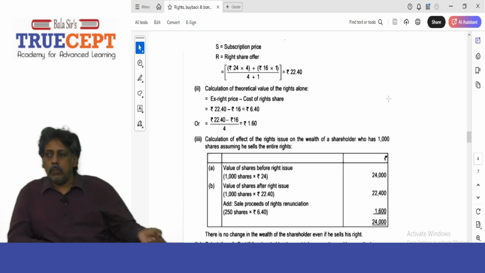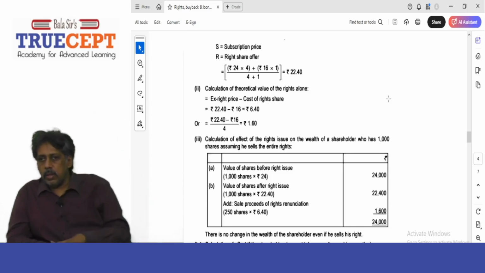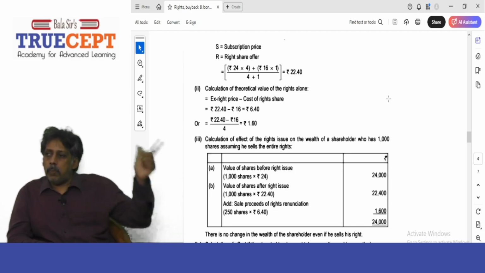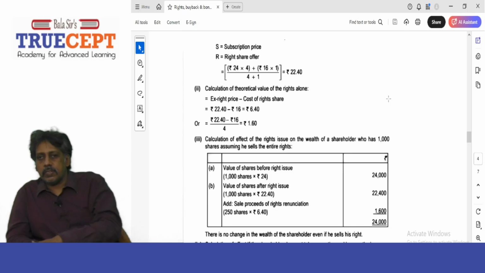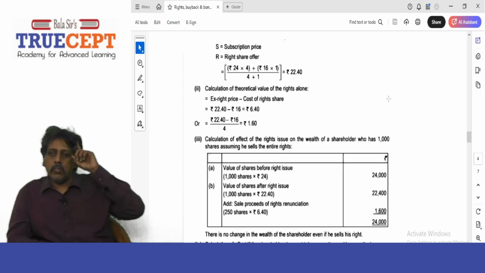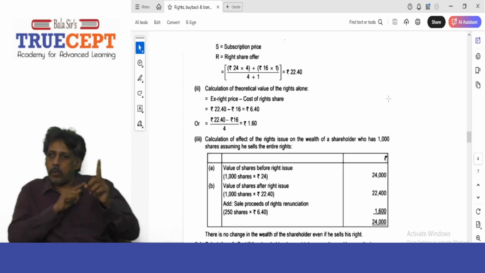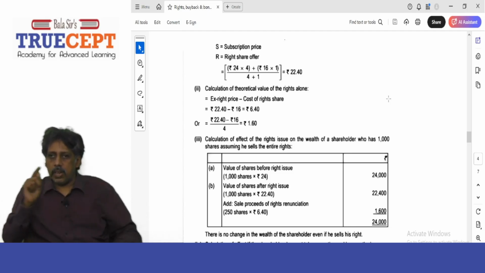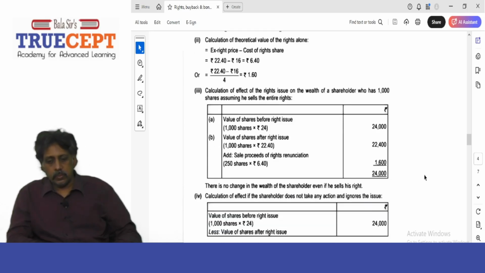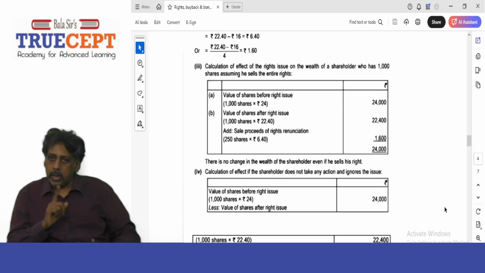But I want to take one more scenario. What if she's going to buy the 250 shares? How did we get 250? She's holding 1,000 shares into 1 by 4, which is 250 right shares. Just see the first case: calculation of effect of rights issue on wealth of a shareholder who has 1,000 shares, assuming he sells the entire rights.